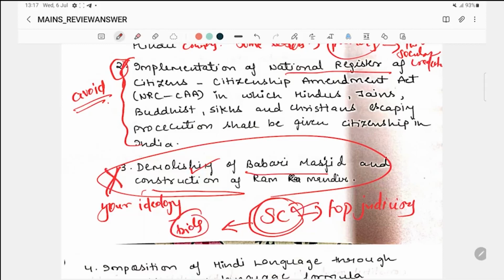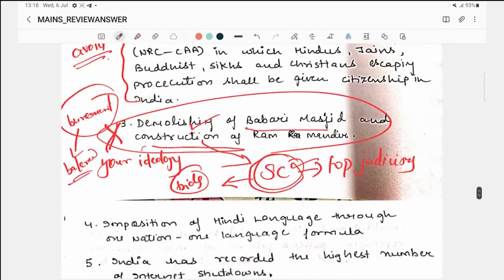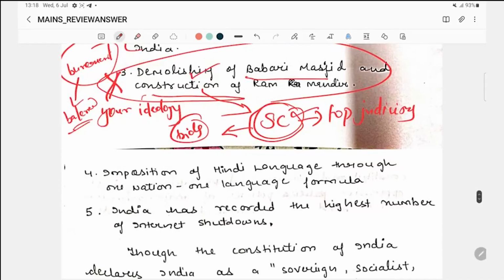Your points should be balanced. You cannot simply take one side, because after all you will be a bureaucrat. Your answer should always be balanced. And here you are completely challenging the Supreme Court. You should not challenge the Supreme Court, because the verdict has already happened. Okay, fine. Imposition of Hindi language through one. This you can write.